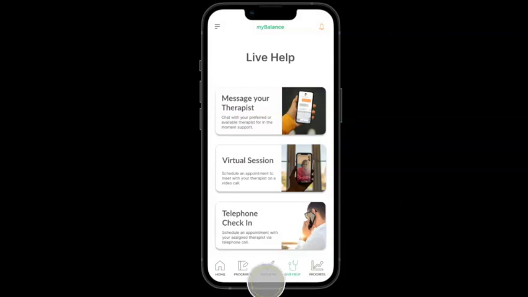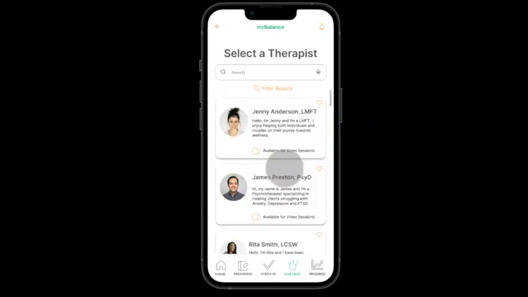So we have the option to message a therapist, to have a virtual session, or to do a telephone check-in. Now, because this is my first time logging into the app as a user, I would like to schedule a virtual session because I would like to see who I'm speaking to, and I would also like them to be able to see me as well. So for our virtual sessions, we need to select a therapist. So we have a few options here.